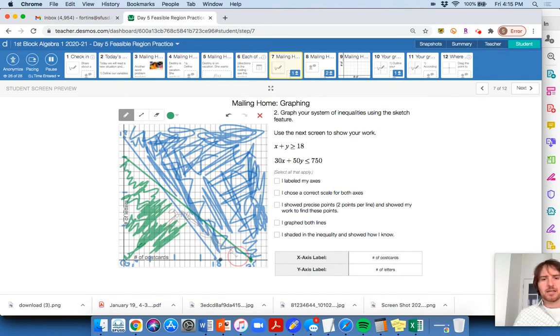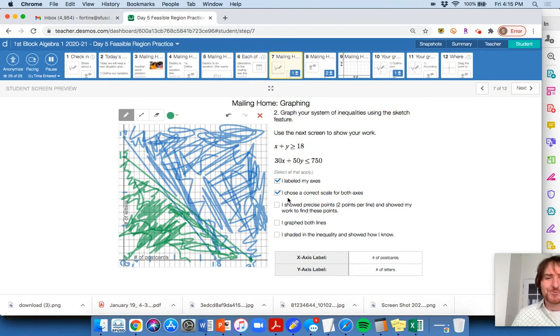And look at this here. I think we'll be able to find this feasible region very quickly. But yeah, there's a lot going on. Ooh, messy. I graphed them both here. So I labeled my axes. Yes, I did. Number of postcards, number of letters. I chose the correct scale. Yeah, I just had to scale by ones here. I should have shown precise points, 2 points per line, and shown work to find these 2 points. Yes, I did. I maybe didn't label this 15 right here, so I'm going to label this 15. And there's 25. Good to go. So these are all things I'll be checking, right?